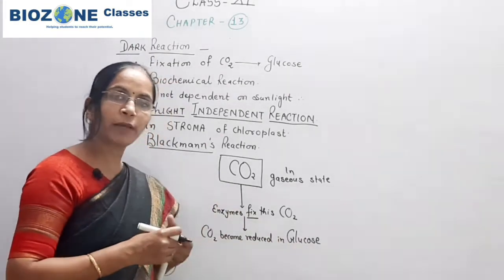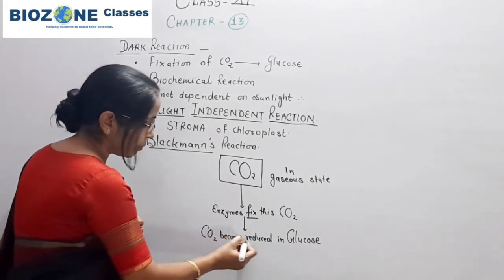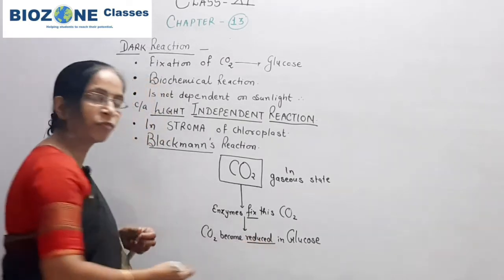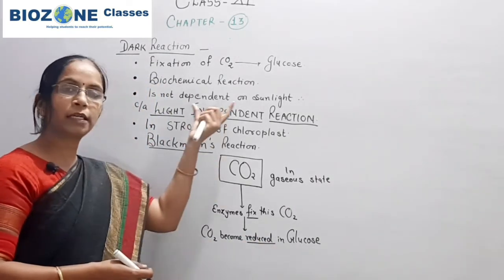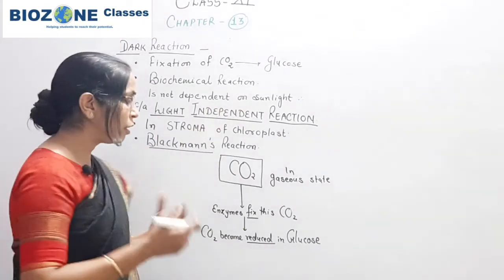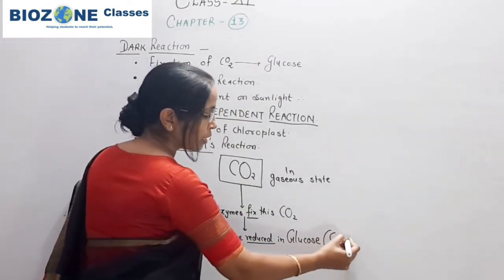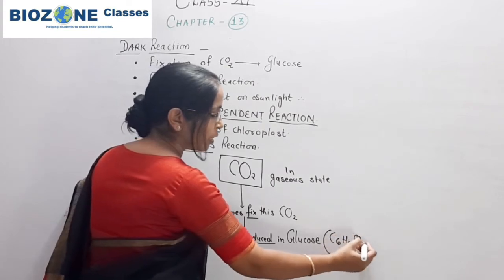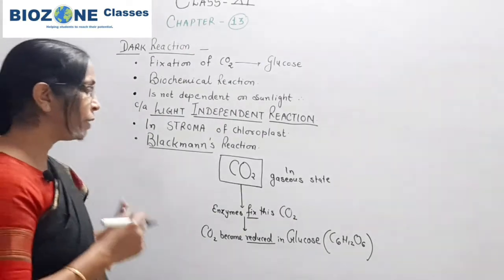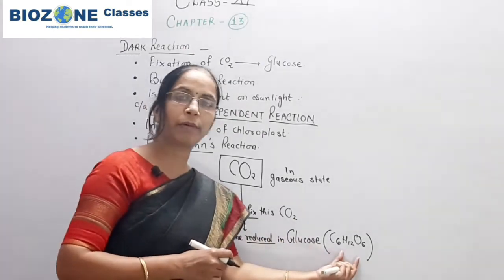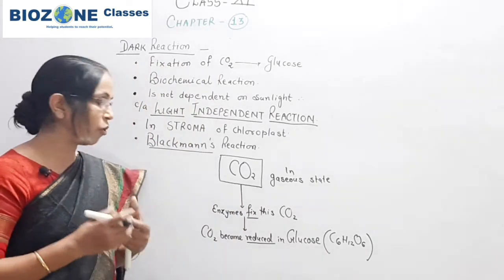But how is it fixed, or what reaction is responsible? Here you remember the reaction is the reduction of carbon dioxide, and this process is actually called the dark reaction. Glucose is a 6 carbon compound, C6H12O6, and this 6 carbon compound is not formed suddenly.